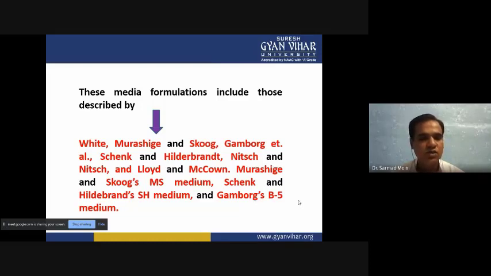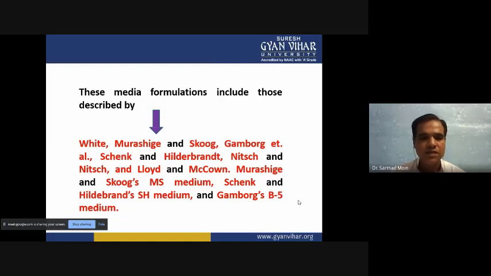Among these is Murashige and Skoog media, which we also call MS media. Murashige and Skoog were the scientists who gave a very supportive media for a maximum number of plants. It can support all types of plant growth and development. Other important media are Schenk and Hildebrandt SH media and Gamborg's B5 media.